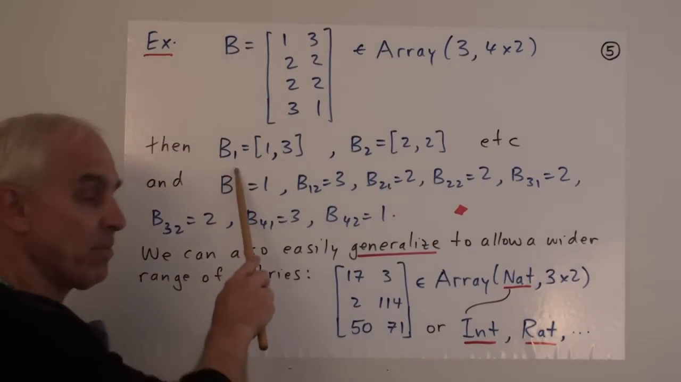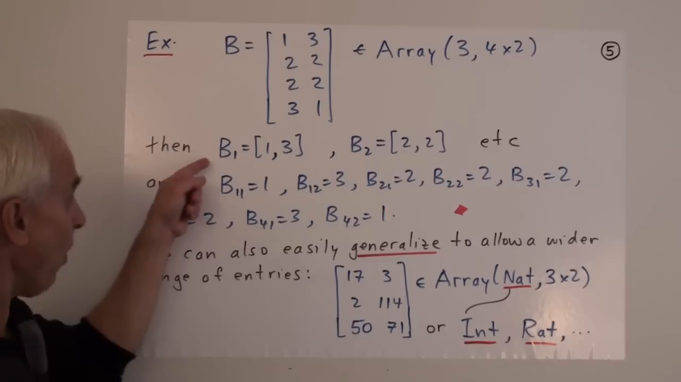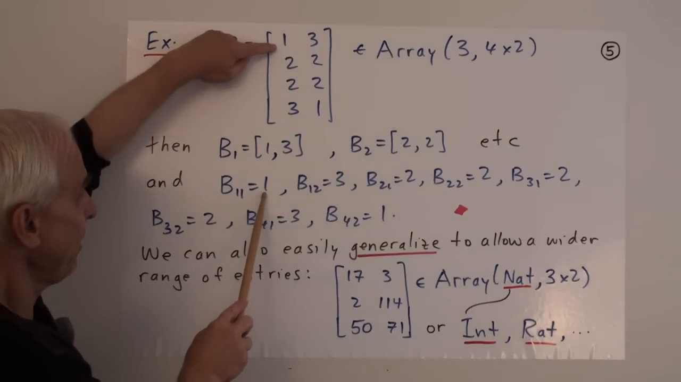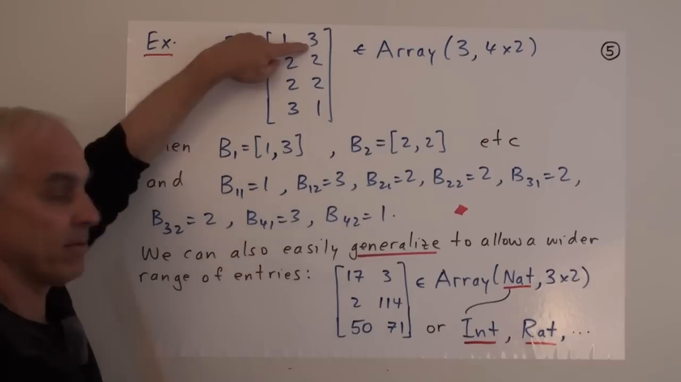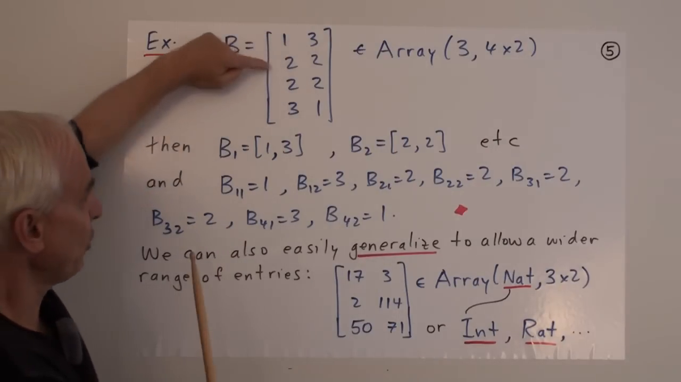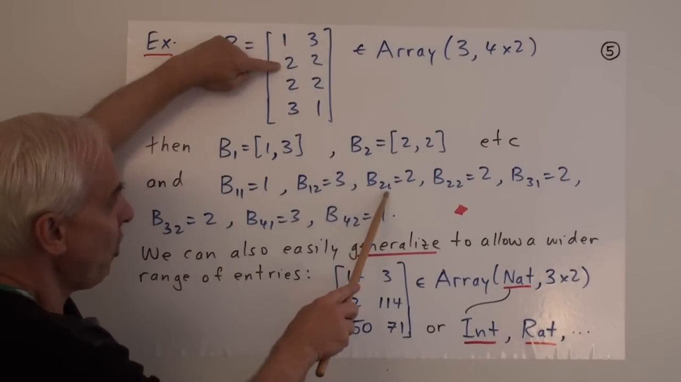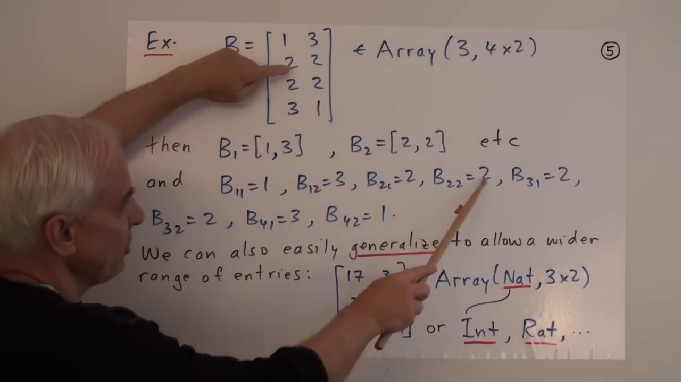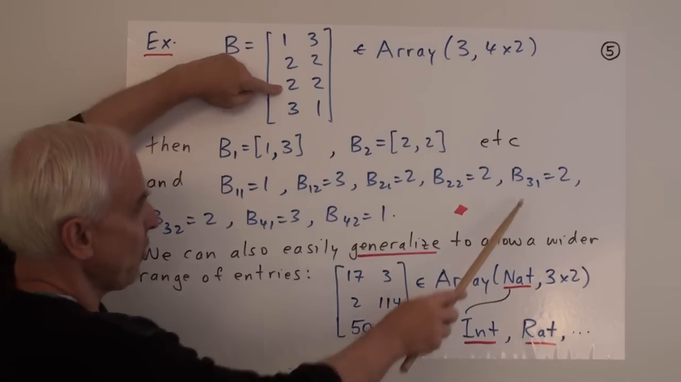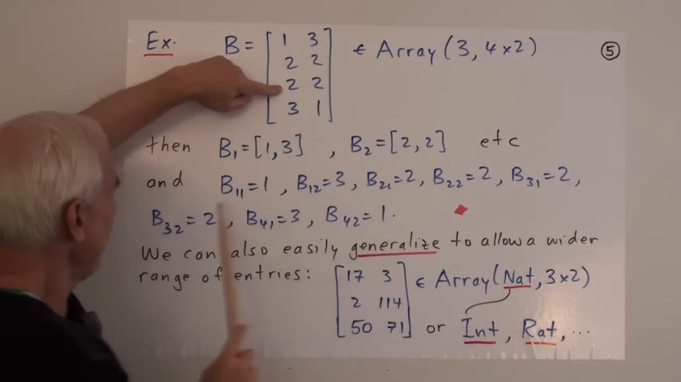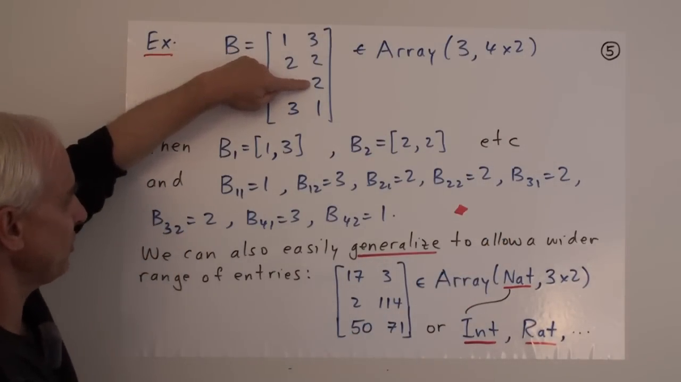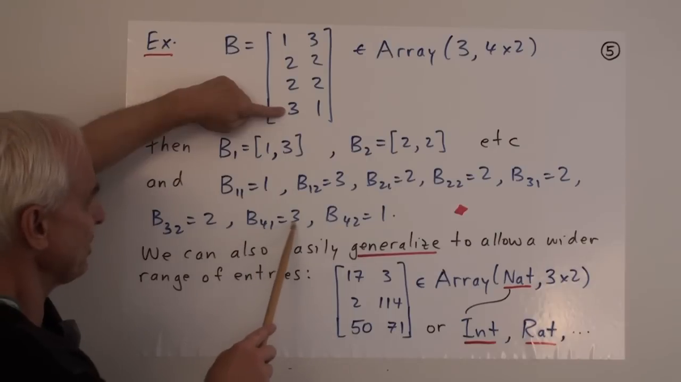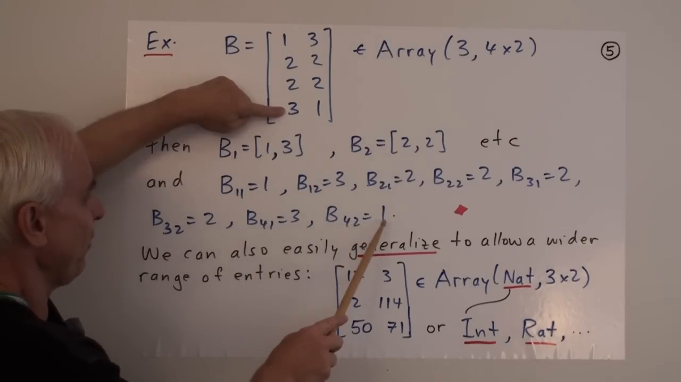And if we look at any one particular row or list, say B1, then the first entry is a 1, while the second entry is 3. If we look in the second row, B2, the first entry in the second row is a 2, and the second entry in the second row is also 2. Similarly, in the third row, the first entry is 2, the second entry is also 2. When we get down to the fourth row, the first entry is 3, the second entry is 1.